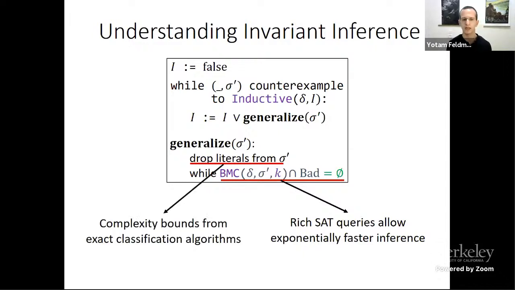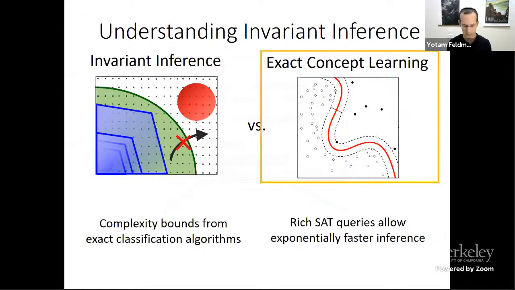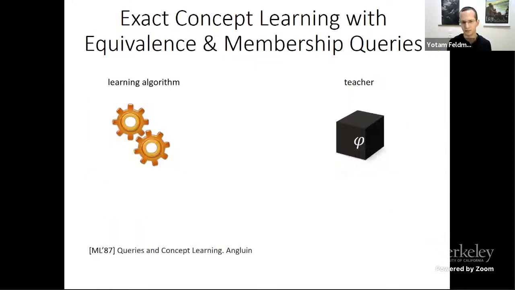And I'm going to show that this pattern of dropping literals can be understood as a manifestation of an algorithm from exact concept learning, from classification, and actually complexity results for this invariant inference algorithm can be obtained by translating complexity results from the concept learning algorithm. So all of this builds on the connections between invariant inference and exact concept learning. So let's talk about exact concept learning. So this should be familiar at this point.